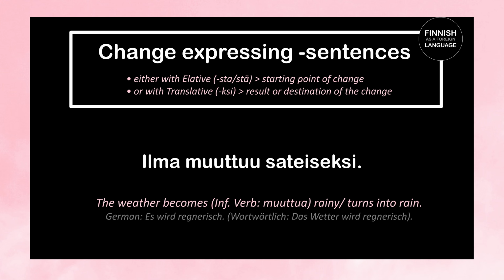So this sentence expresses that there is a change happening in the weather and the result of the change is rain. So in easier words, this sentence expresses that the weather changed into a state of being rainy. So let's repeat. Ilma muuttuu sateiseksi. The weather becomes rainy.